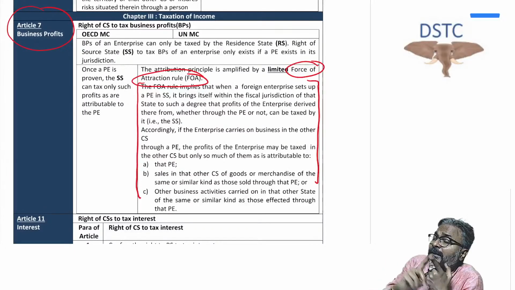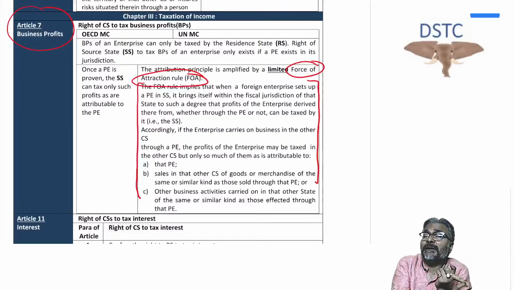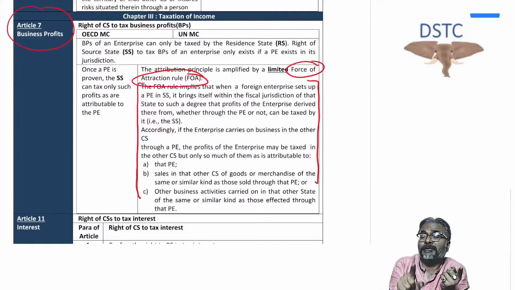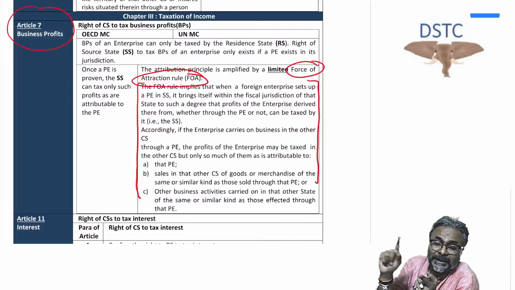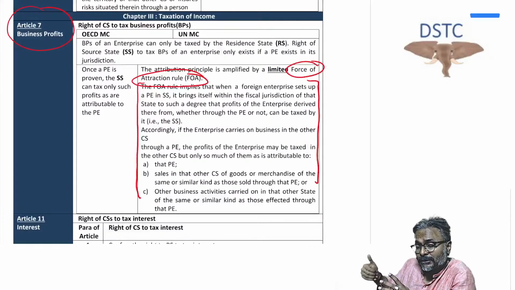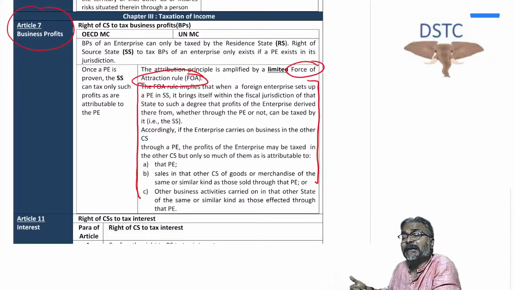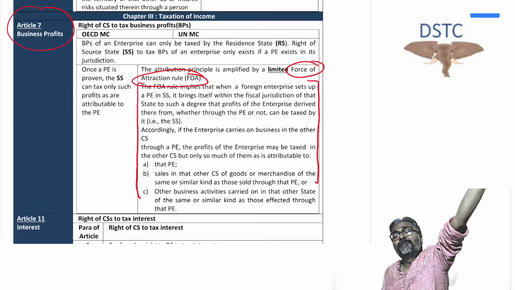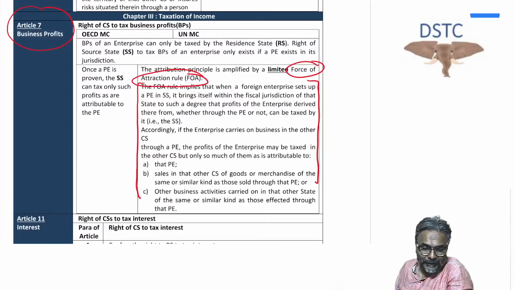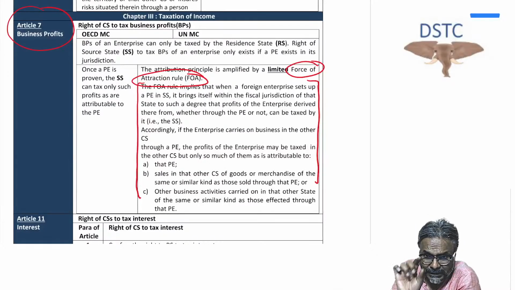So not only does the UN model allow the taxation of the profit earned from the branch in India, but it also allows taxation of a direct purchase made by the buyer from India through placing of an order with the HO. That is what a force of attraction rule is. So force of attraction rule is introduced only in the UN model, not in the OECD model.